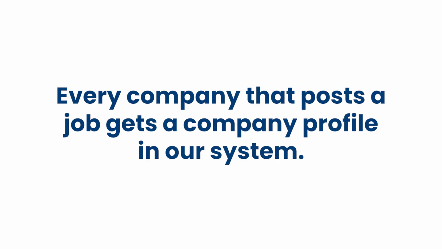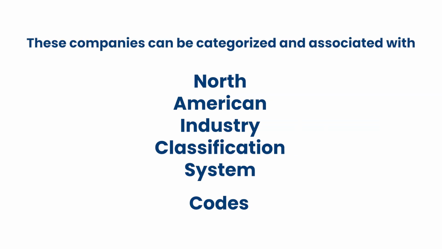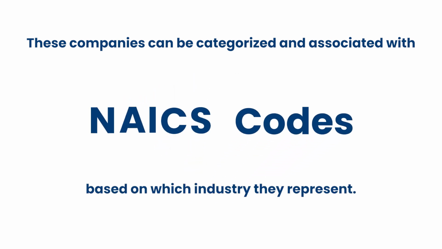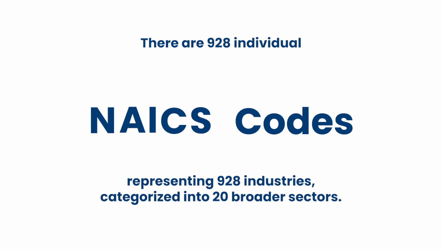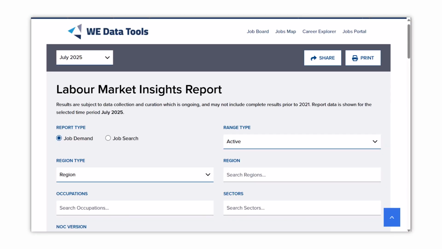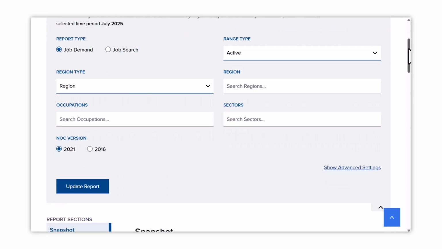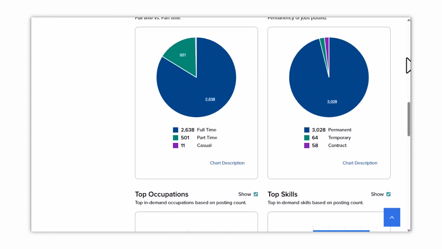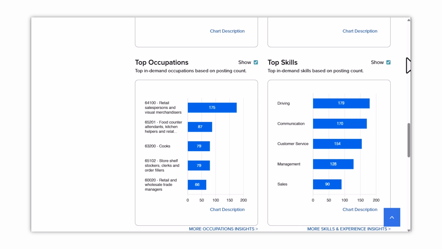Every company that posts a job gets a company profile in the system as well. These companies can also be categorized and associated with the North American Industry Classification System Code, or NAICS code, based on which industry they represent. There are 928 individual NAICS representing as many different industries, categorized into 20 broader sectors. This categorization of job posts helps us capture real-time data about jobs in the region, such as which companies are posting what types of jobs in which industries and how often. It also helps us learn which jobs and which skills are in demand.